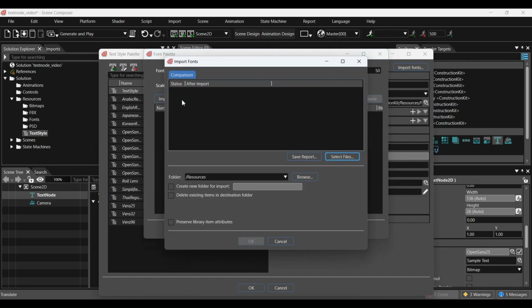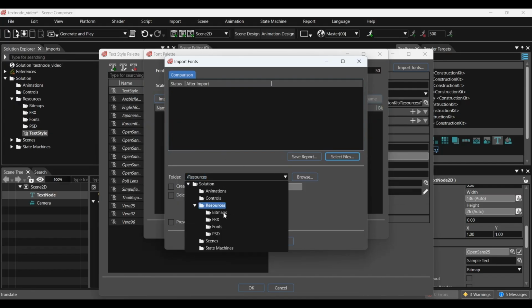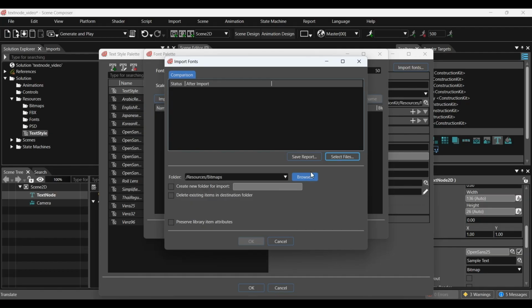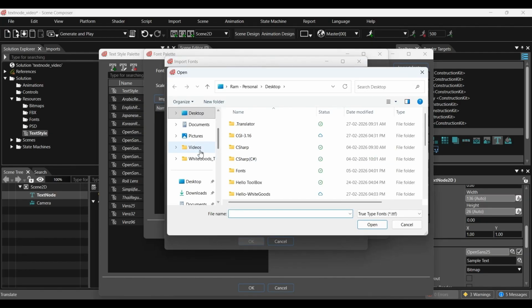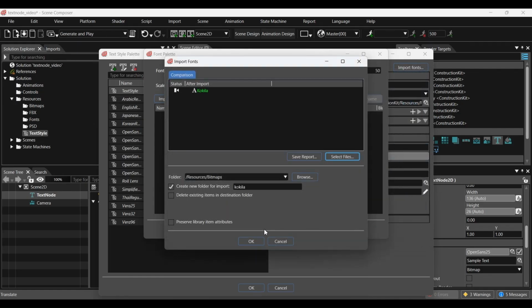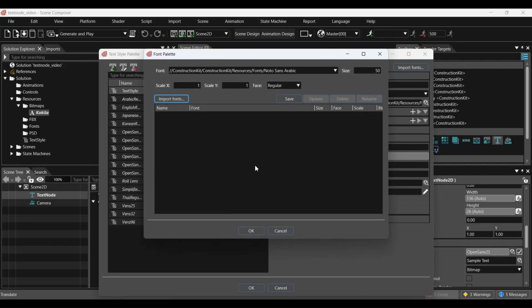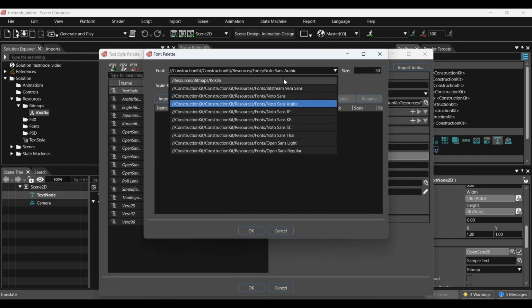Click Import Font to open the Import Fonts dialog box. Select the font file we want to use. After importing, press OK and the new font will appear in the font drop-down list.